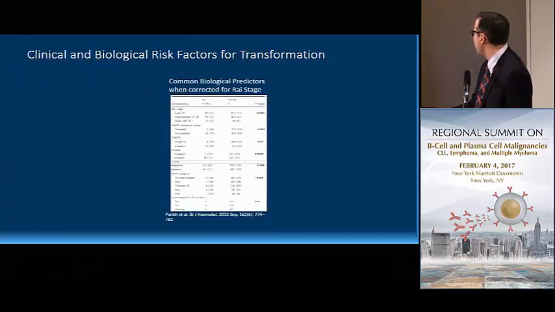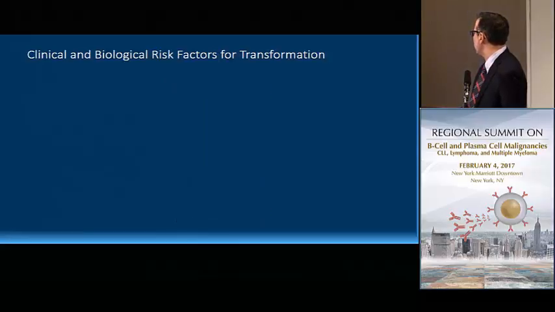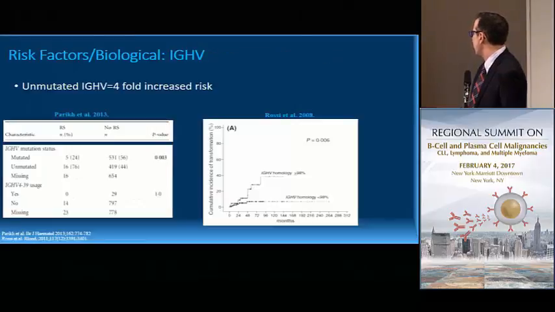There are common biological predictors associated with Richter's when corrected for Rai stage. And you can see here that things that have already been discussed in terms of IgVH mutational status, ZAP70 status, presence of a 17p deletion, for example, seem to be associated with the development of Richter's transformation. Telomere length has been studied, although this is not something we can test in practice.